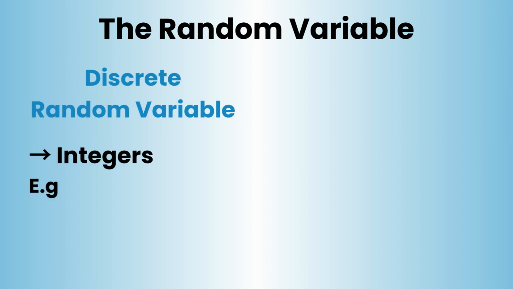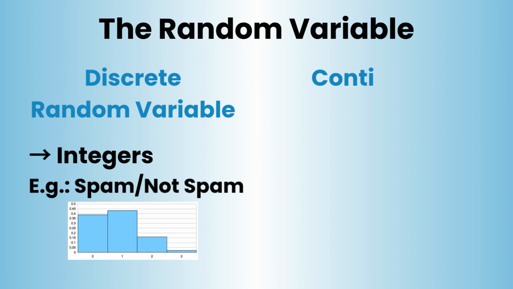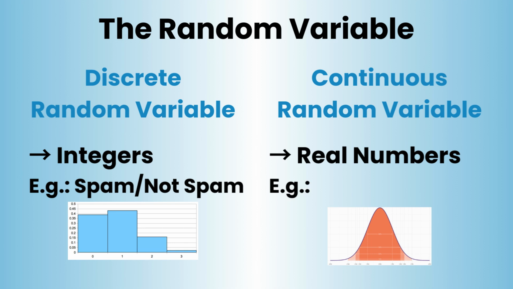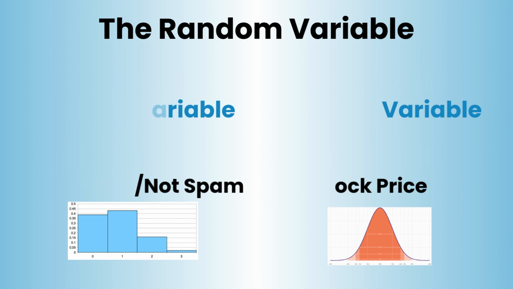There are two different types of random variables. The first one is the discrete random variables, which map to specific integers, and the second one is the continuous random variables, which map to any real number. In linear algebra, our atom was the vector. In probability, our atom is the random variable. We don't operate on numbers anymore. We operate on these distributions.